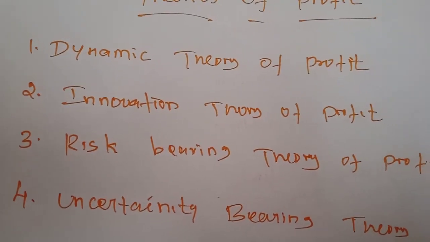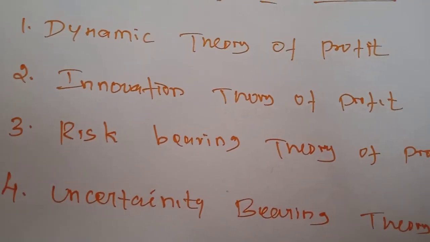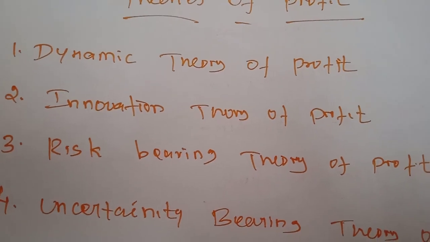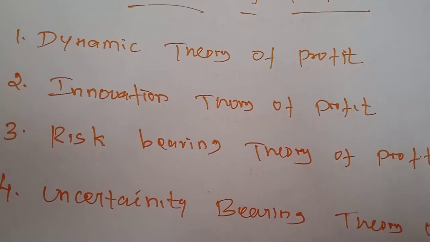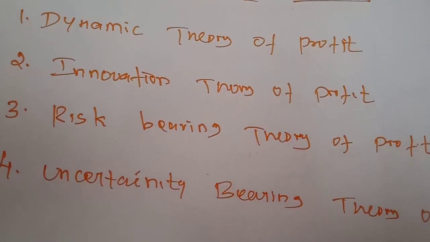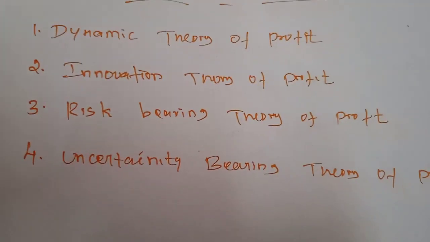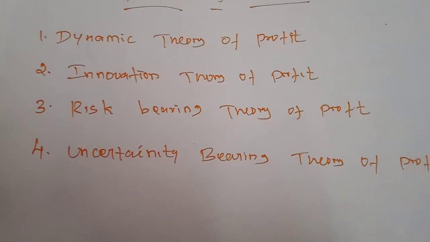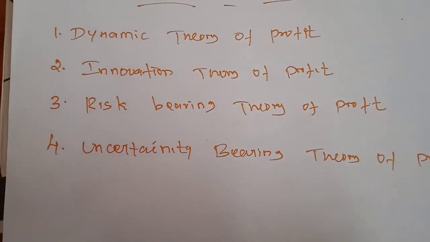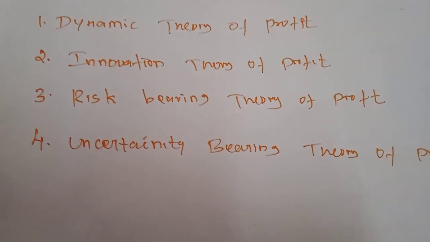This dynamic theory was proposed by the American economist J.B. Clark in 1900. According to him, profit is the difference between the price and the cost of production of the commodity. Whenever there is a larger difference between the price and the cost of production, the entrepreneur can get more profit.